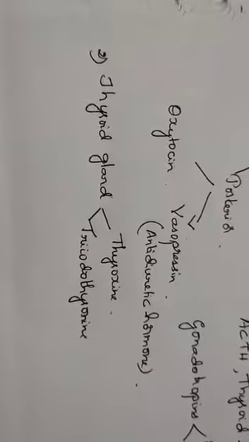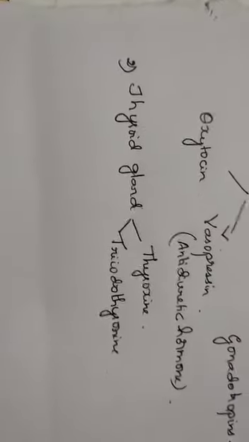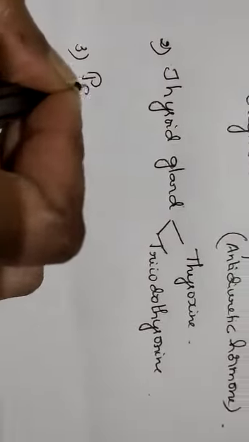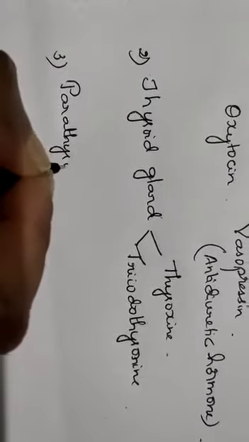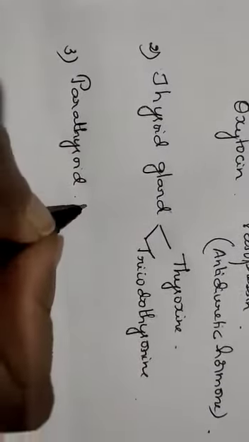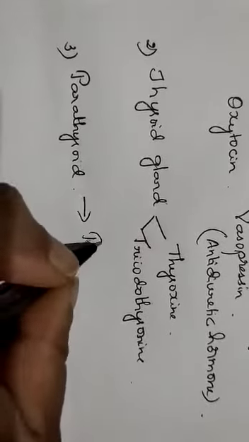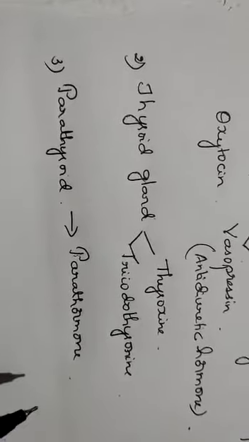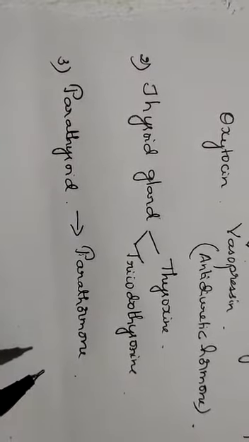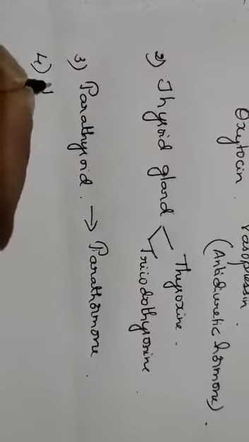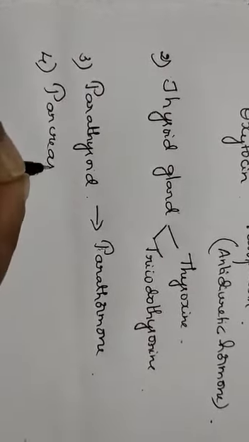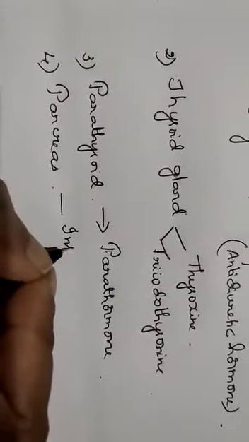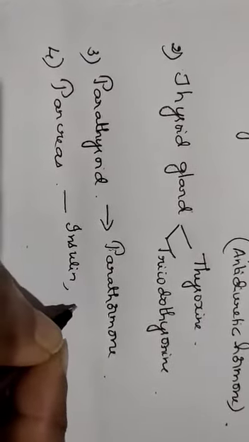The third gland is the parathyroid gland, and this parathyroid gland produces the hormone called parathormone. The fourth one is the pancreas, and the pancreas produces insulin, glucagon.